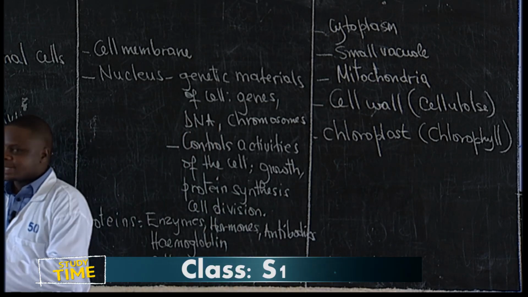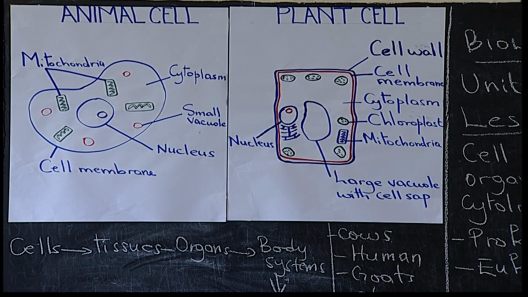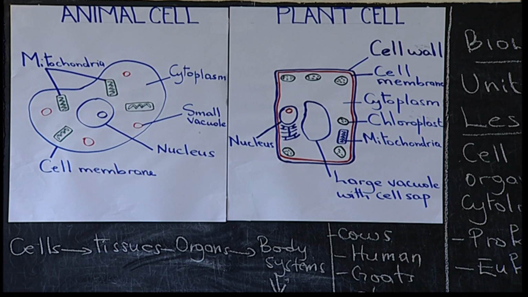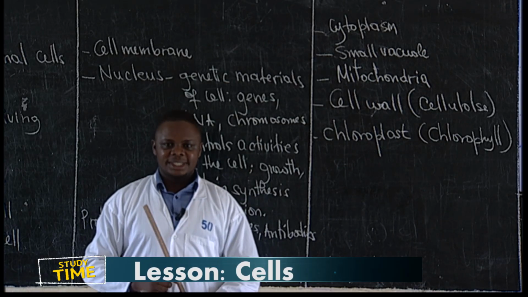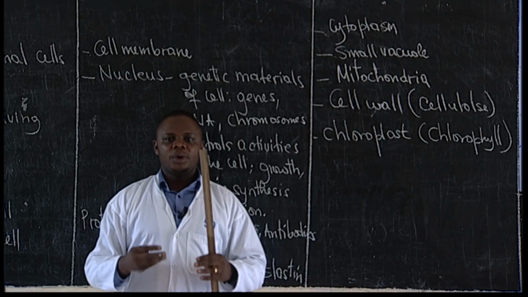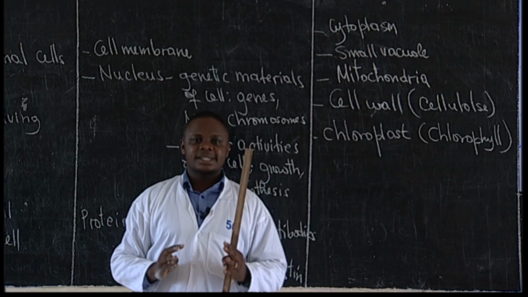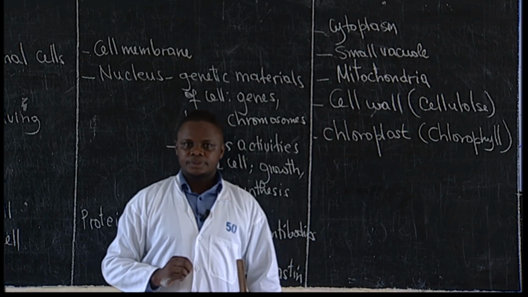Then the cytoplasm. We have said cytoplasm, that's where chemical reactions take place, and that's also where we find small structures we have called cell organelles. Example, we have given mitochondria, it's an organelle, chloroplast is an organelle, vacuole is an organelle. Those are small structures inside the cell which have specific functions.